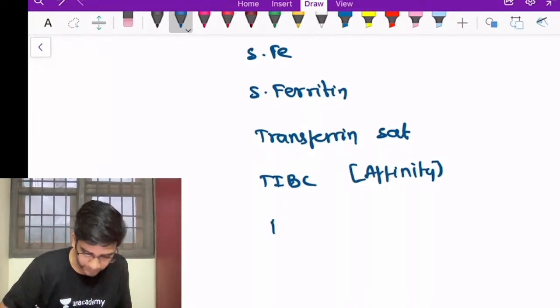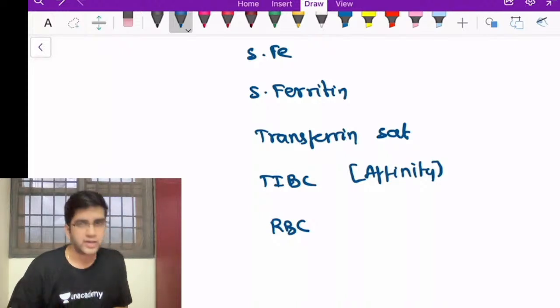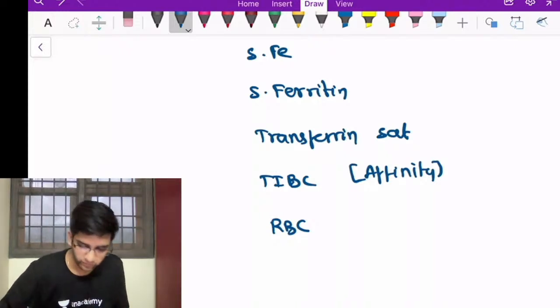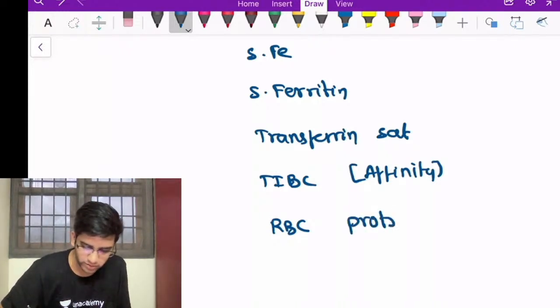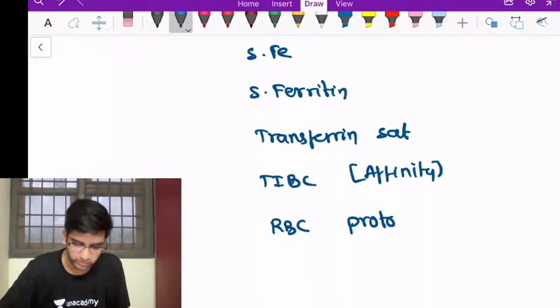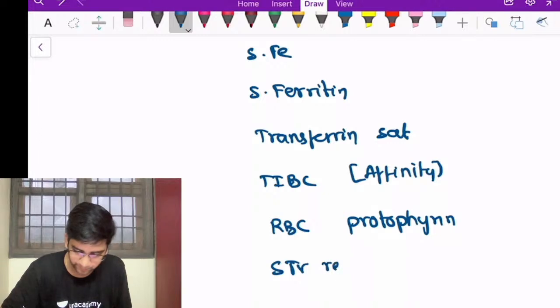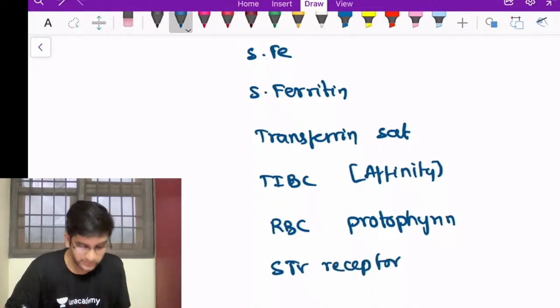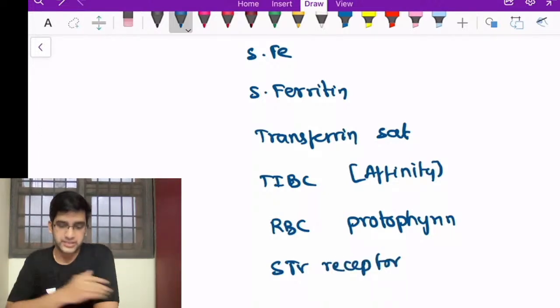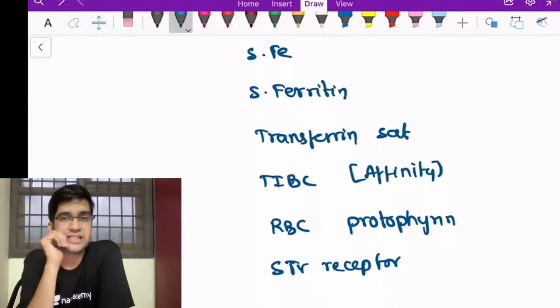And we have a few more, RBC protoporphyrin, the free erythrocyte protoporphyrin, fine. These are a few newer terms which might come in upcoming exams, right? And also soluble transferrin receptor. Soluble transferrin receptor has come recently in the INICET exams, fine. So you have these 6 things.